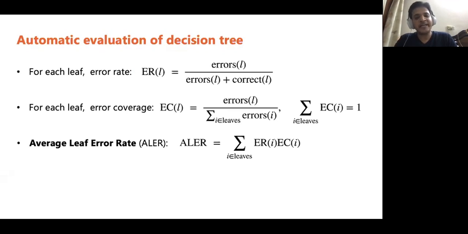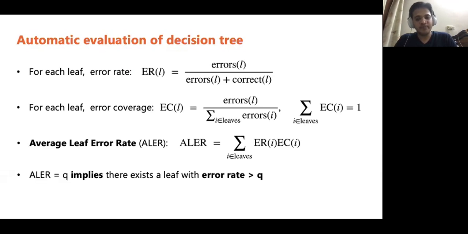The key property that makes this metric useful is that if it is greater than Q, this implies that there exists a leaf with error rate greater than Q. Thus, the difference between average leaf error rate and base error rate can be considered as a heuristic for the performance of the decision tree on error analysis.